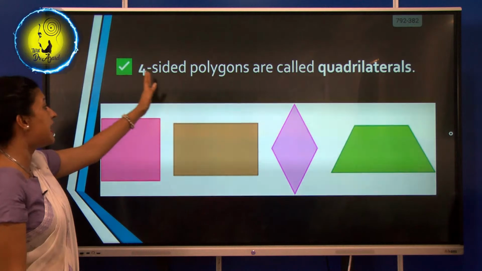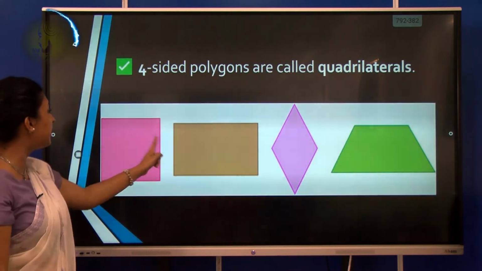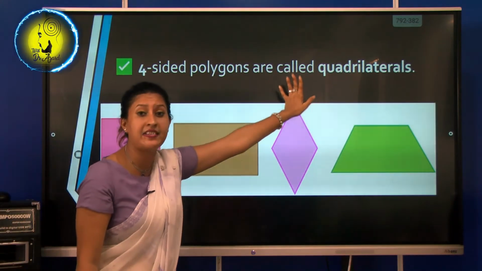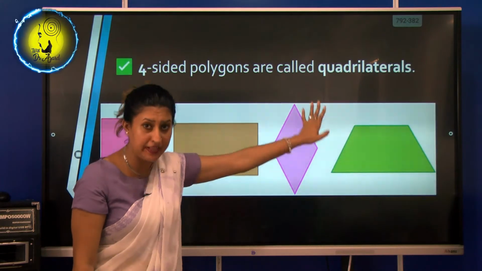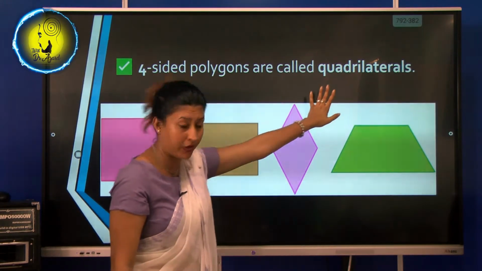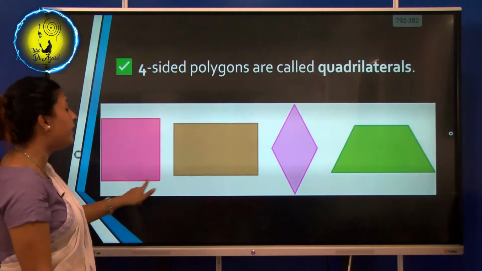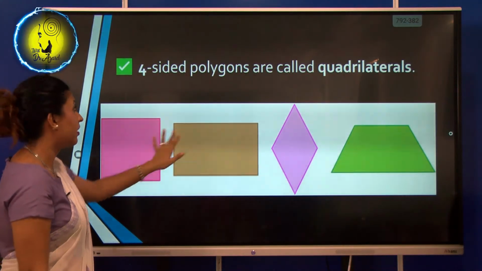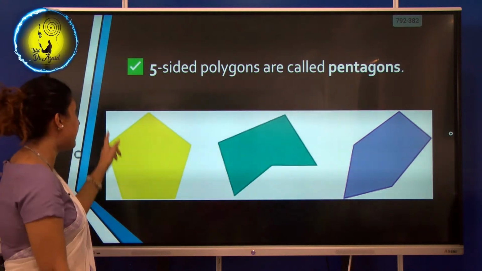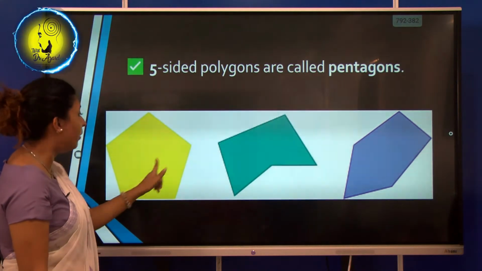And then four sides, 1, 2, 3, 4. They are called quadrilaterals. Repeat with me, quadrilaterals. Okay, so which means they have four vertices, four sides. And five-sided polygons are called pentagons. See, 1, 2, 3, 4, 5.